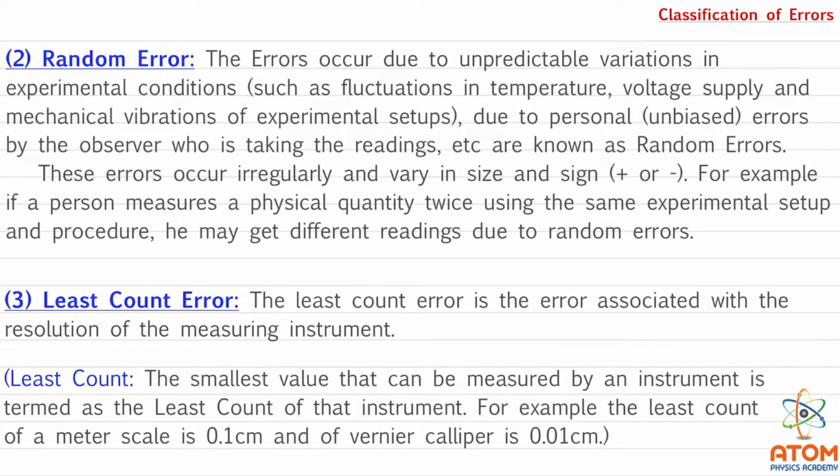For example, the least count of a meter scale is 0.1 centimeter, and for the vernier scale it is 0.01 centimeter. For a screw gauge it is 0.001 centimeter. See, by meter scale you can measure minimum up to 1 millimeter, that means 0.1 centimeter. So that is the least count of the meter scale.